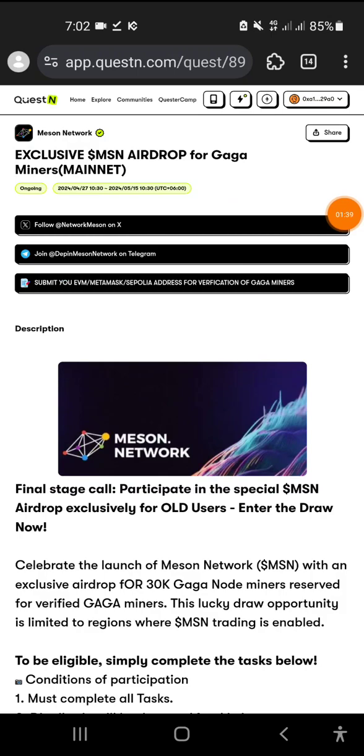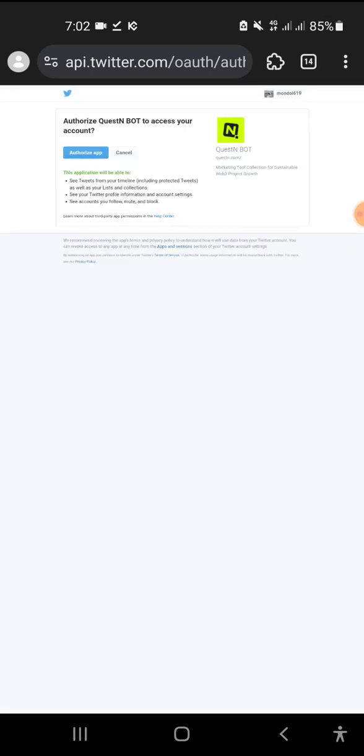Click on the verify button and connect the Twitter I'm using now. I've already followed them, and now I'm just connecting my Twitter. It will be authorized now, and it will take some time. It doesn't matter, I'm just waiting for that. Click on authorize app with Quest and bot.